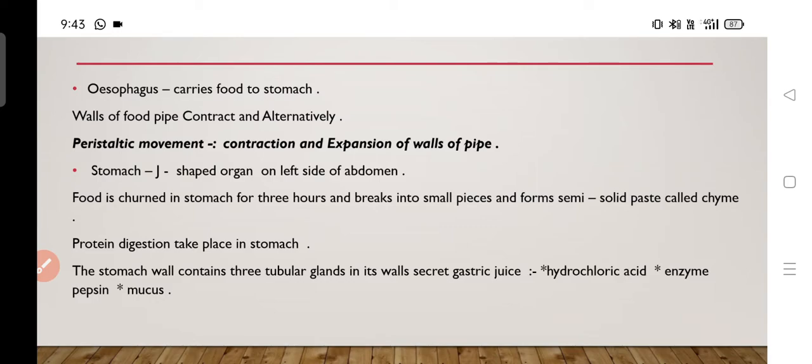Now food moves into the stomach after the esophagus. The stomach is a J-shaped organ which is located at the side of the abdomen.